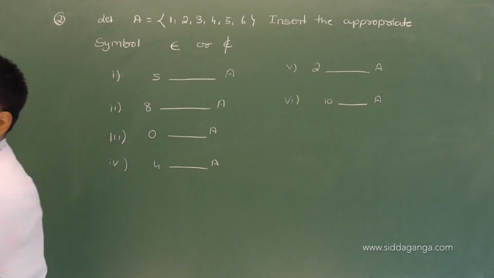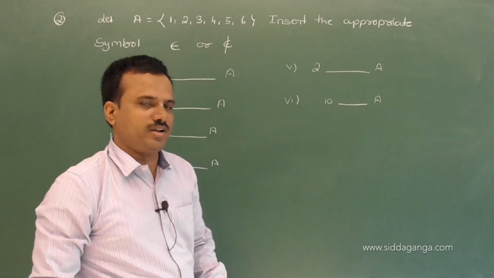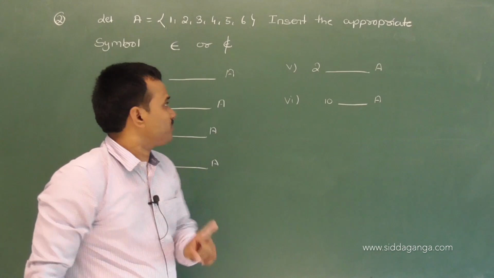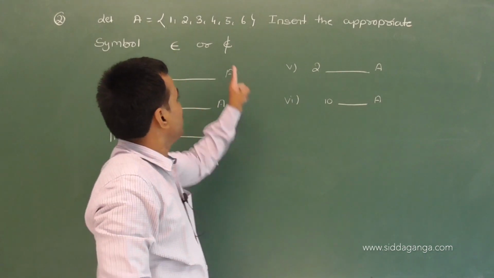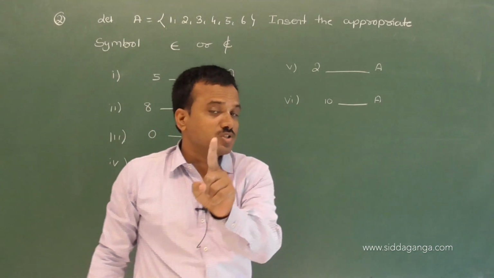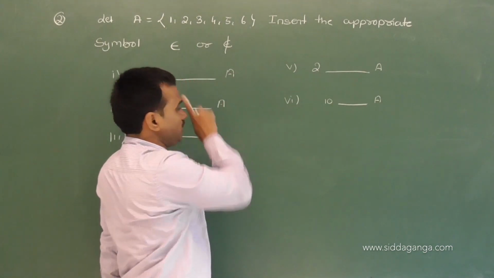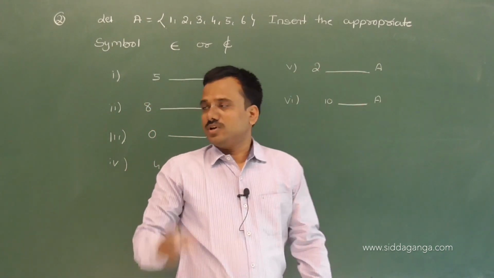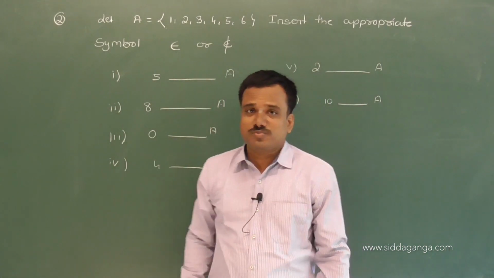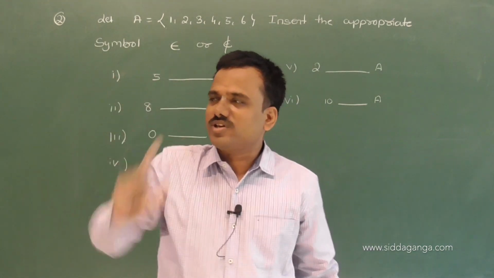So just as I explained, this indicates belongs, this indicates does not belong. Belongs means it is a member of the given set. Does not belong means it is not a member of the given set.